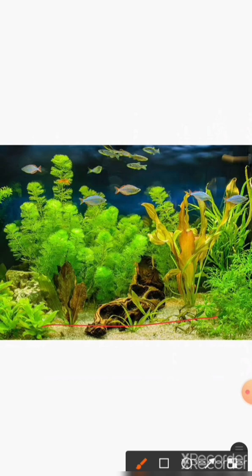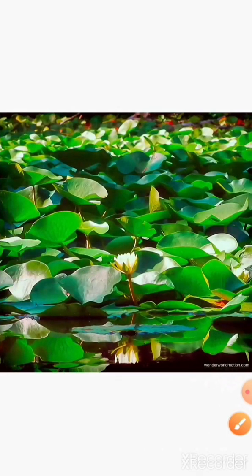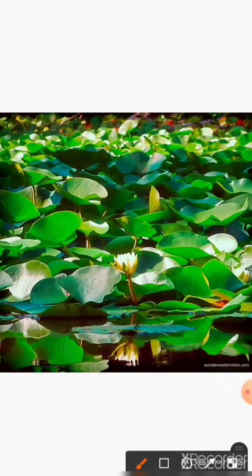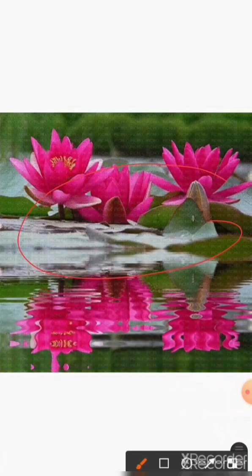Lotus or water lily is an example of a fixed plant.